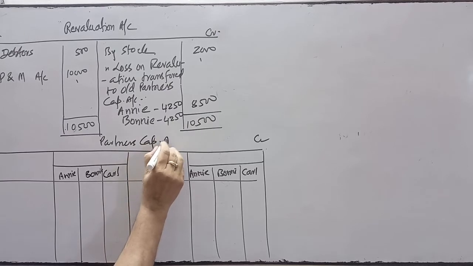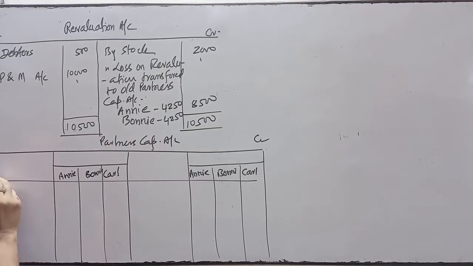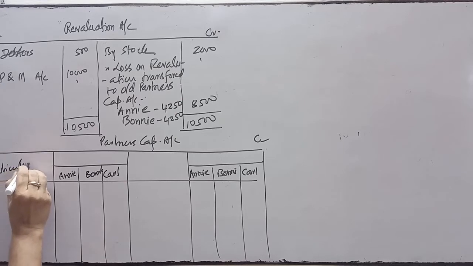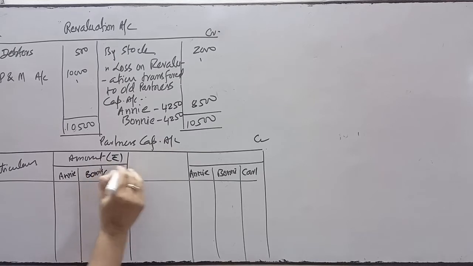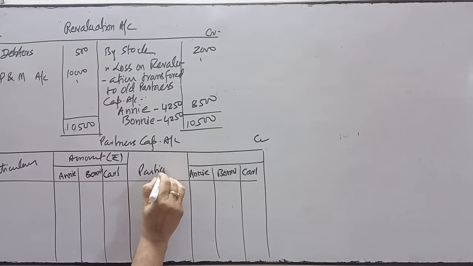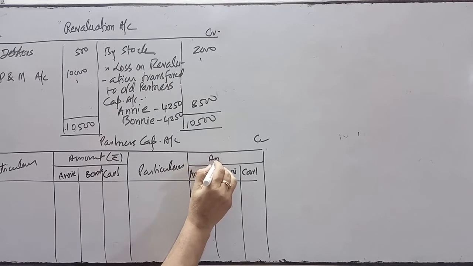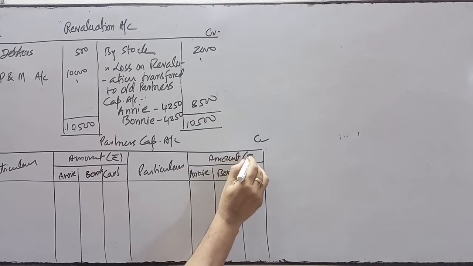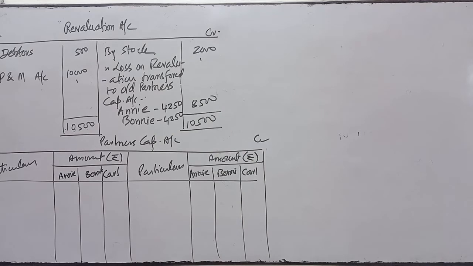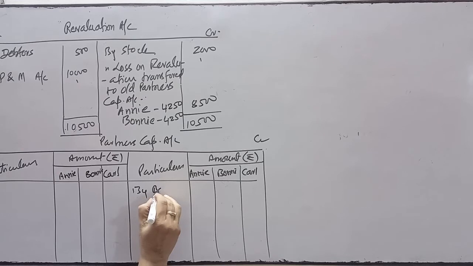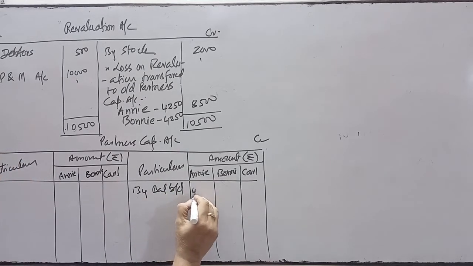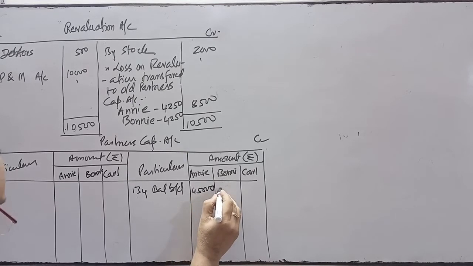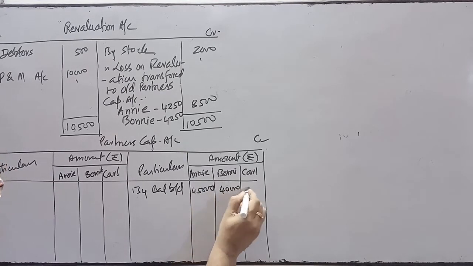Okay, credit, debit, heading is partners' capital account. We have to write particulars this side, this is for the amount in rupees, this is also particulars of the credit side, and this is for the amount in rupees. Okay. Now start posting. First we'll do the posting of the previous balance of capital, balance brought down from the old balance sheet. In the old balance sheet, the capital of both the partners is 45,000 and 40,000 respectively.